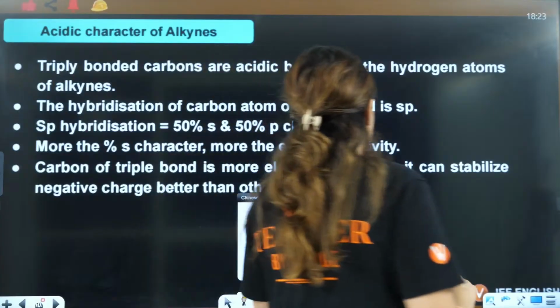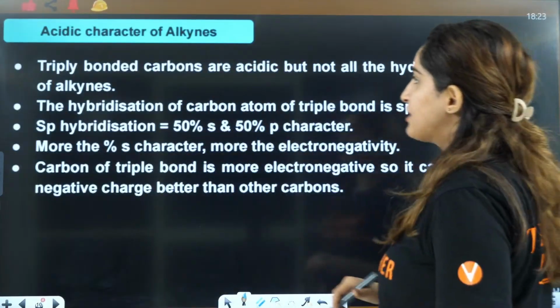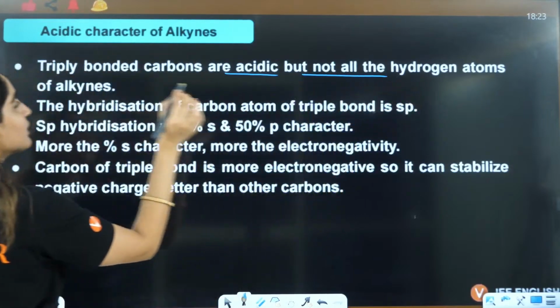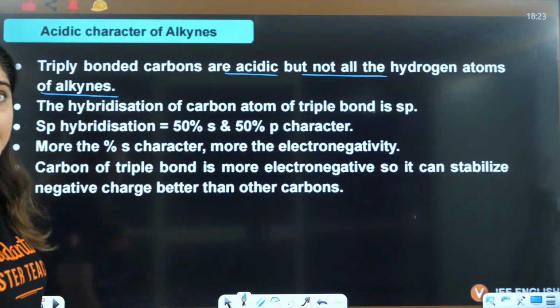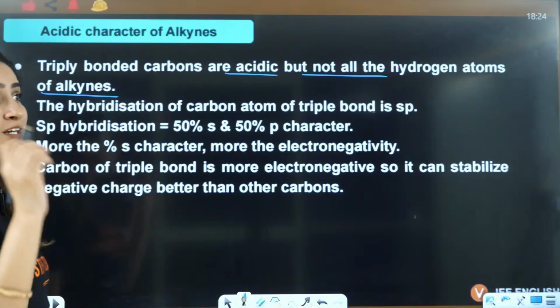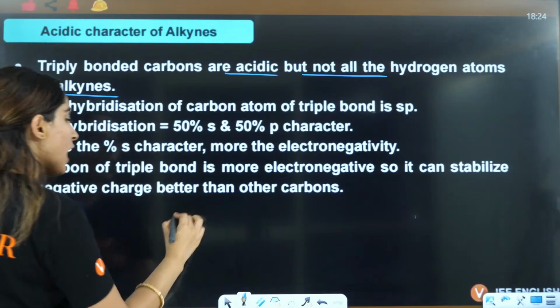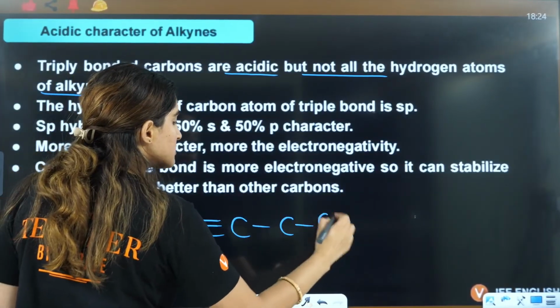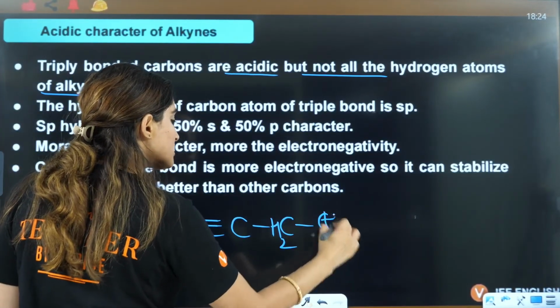Okay. Now, because of the acidic nature, triply bonded carbons are acidic, but not all the hydrogen atoms of alkynes, right? Only triply bonded. That means if you have C triple bond C, let's say this is C, C, now this is H2, this is H3.